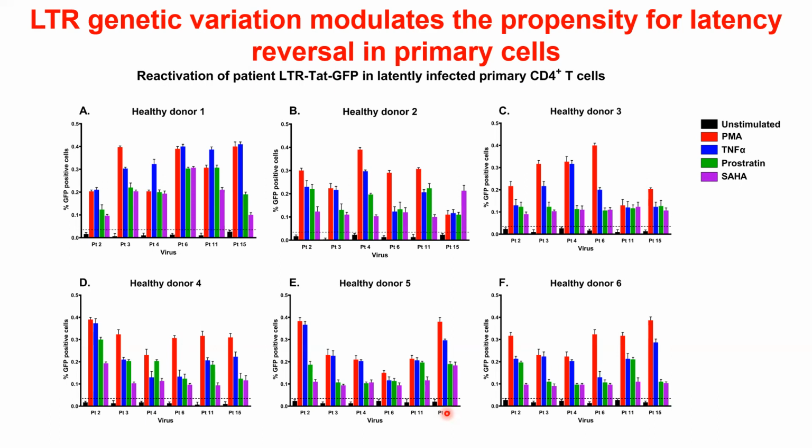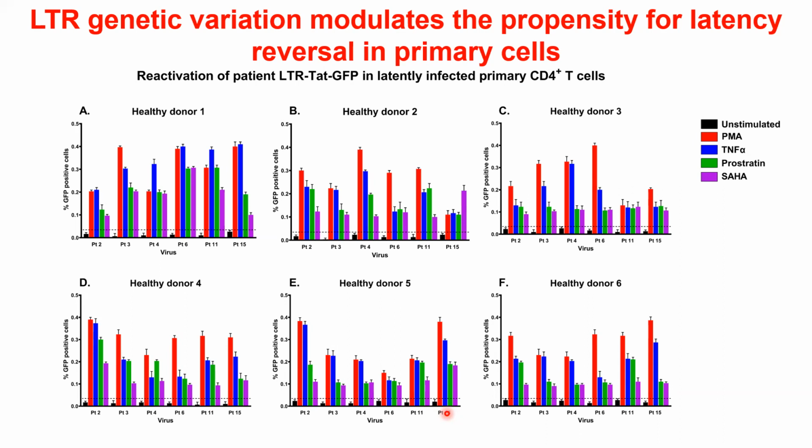Our data demonstrate that all 6 patient-derived HIV-1C transmitted founder LTR pseudotype viruses reactivated significantly above the threshold dotted line following the addition of the LRAs, compared to the unstimulated control, which are the black bars, in the primary CD4 T cells obtained from all 6 healthy donors.